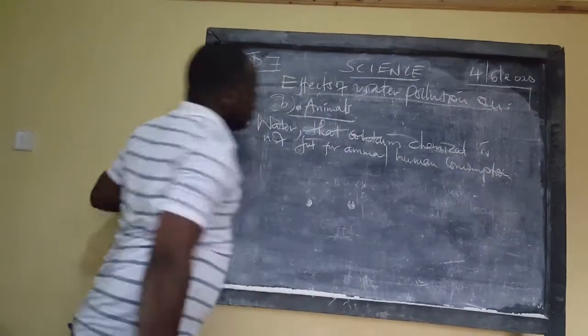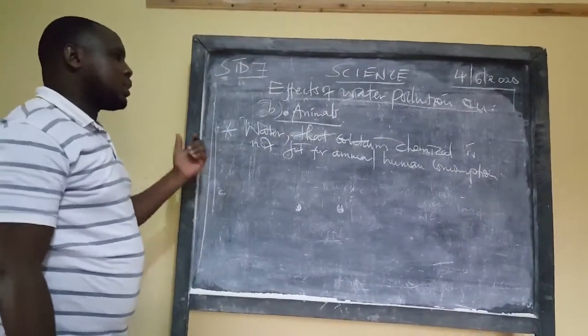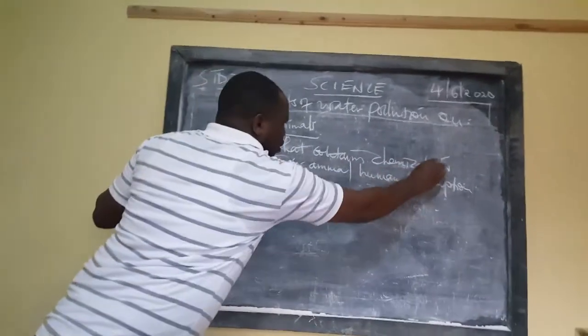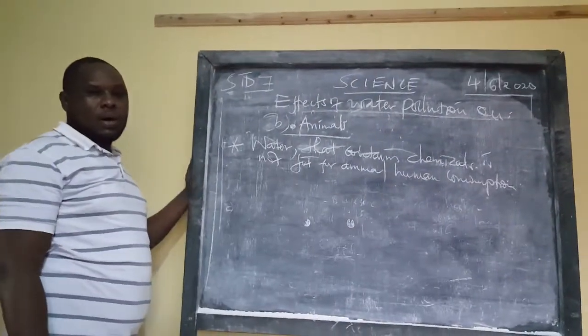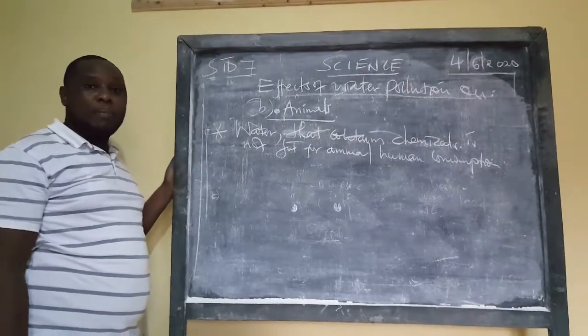Water that contains chemicals. The chemicals I'm talking about here are what I refer to as the farm chemicals.